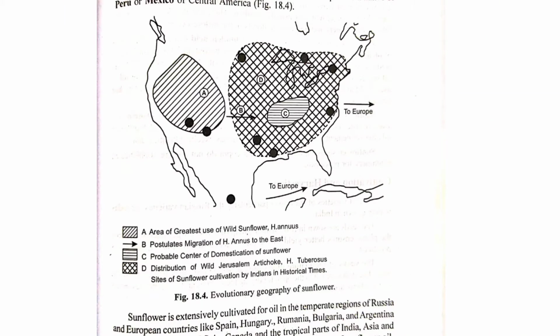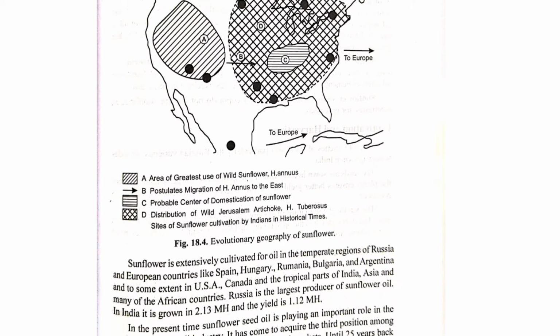You can see this in the geographical map. Area A is the greatest use of the wild sunflower, Helianthus annuus. The arrow position B shows the migration of Helianthus annuus to the eastern region. Region C is the probable center of domestication of sunflower, and D is the distribution of the wild Helianthus tuberosus, sites of sunflower cultivation by the Indians in historical time. So these are the different areas of sunflower production.